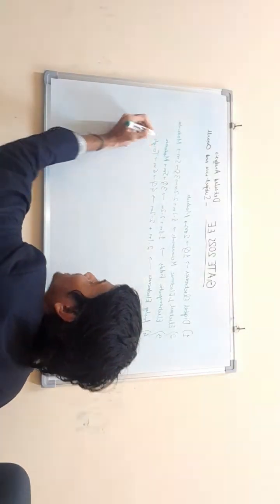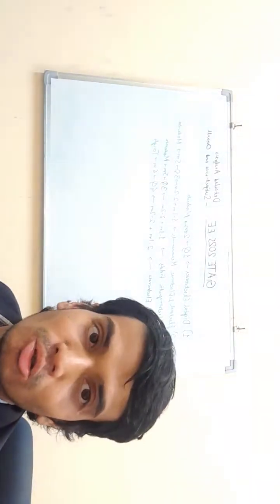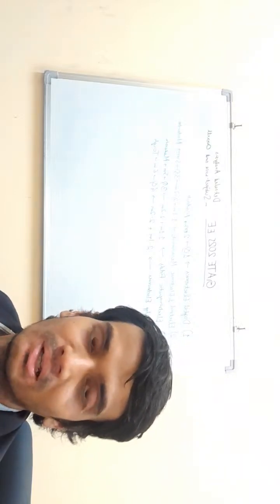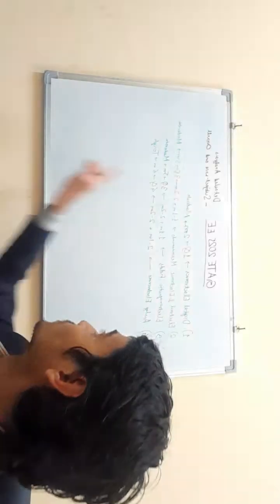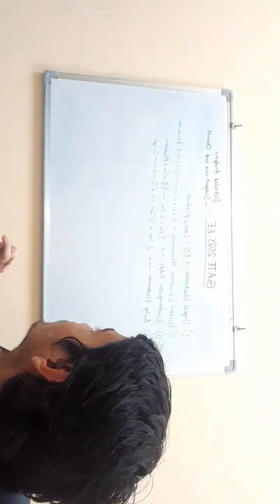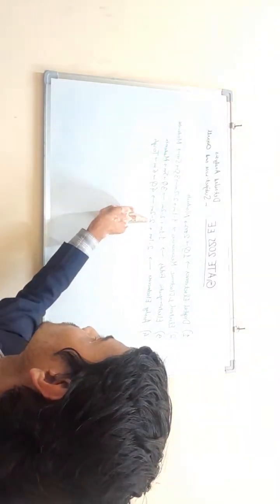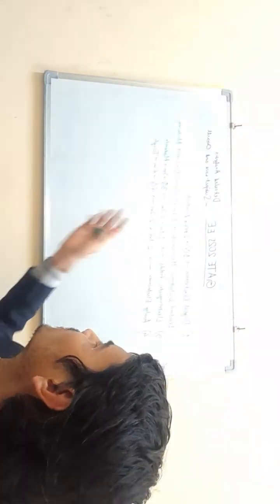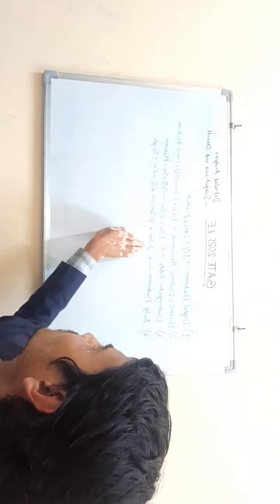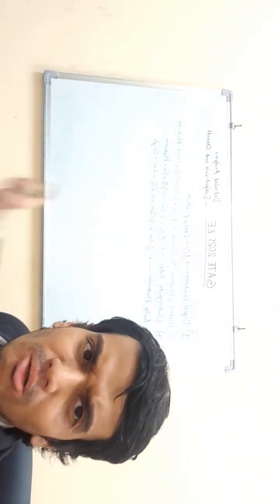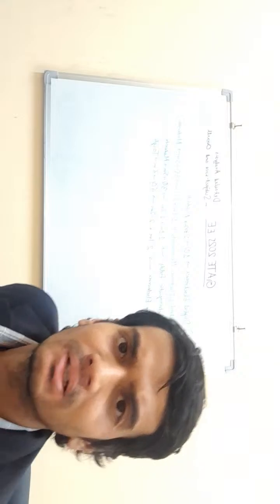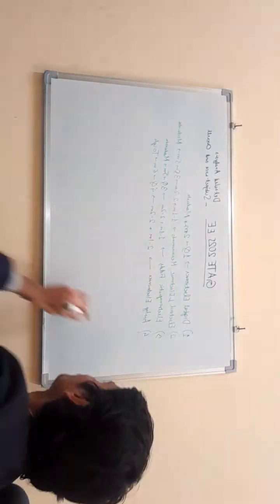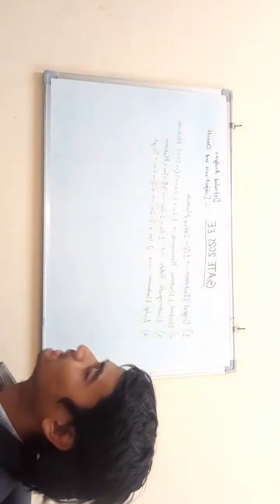Because questions came from unexpected topics like MOSFET. 2 questions came, common source, all those configurations, and 1 small signal analysis question. That is not generally expected in GATE. So in my opinion it was tough. In the 2 marks questions came MOSFET, small signal, and op-amp also. And a 1 mark question came from op-amp circuits, buffer, that thing. So in my opinion it was tough because it is not expected in the EE paper. So these are the lesser weightage subjects.